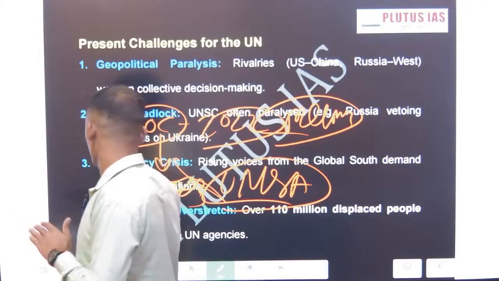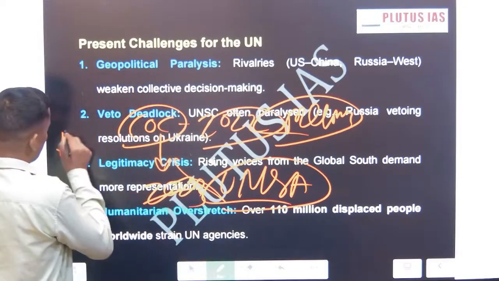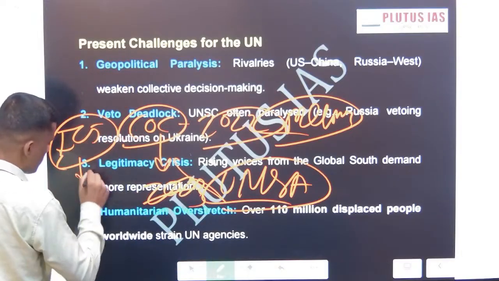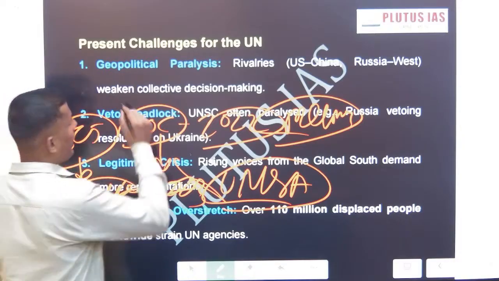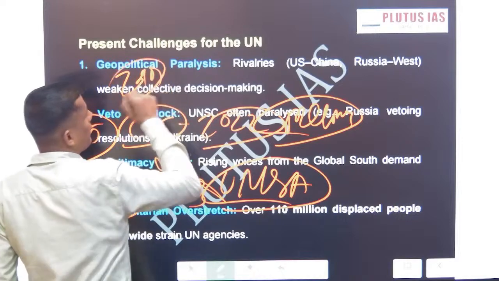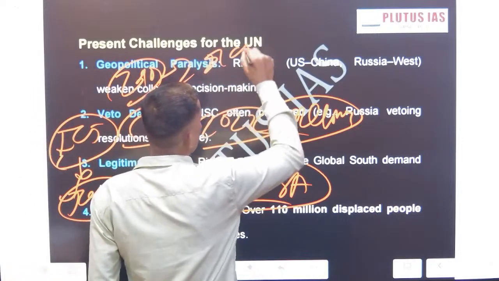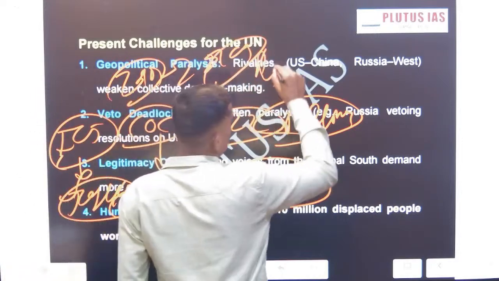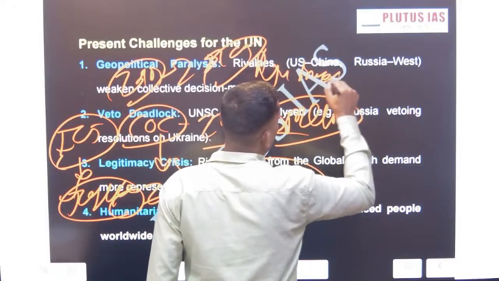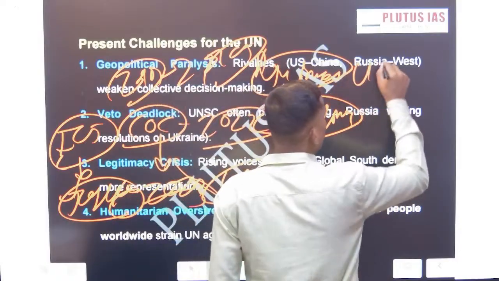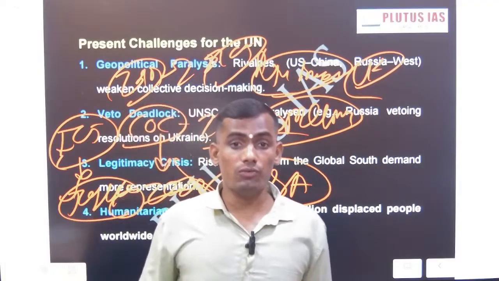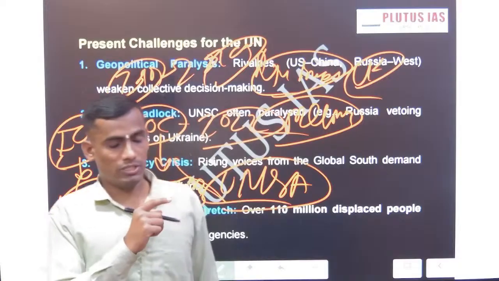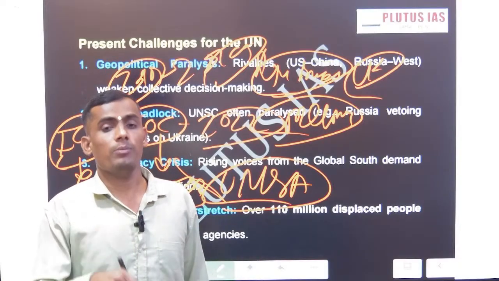Now, if we come to the ICJ, the International Court of Justice, here also, despite the 2019 ruling, the implementation of ICJ judgments has been paralyzed by the UK itself. The UK, being a permanent member of UNSC, is not enforcing the Chagos Archipelago judgment of the ICJ.